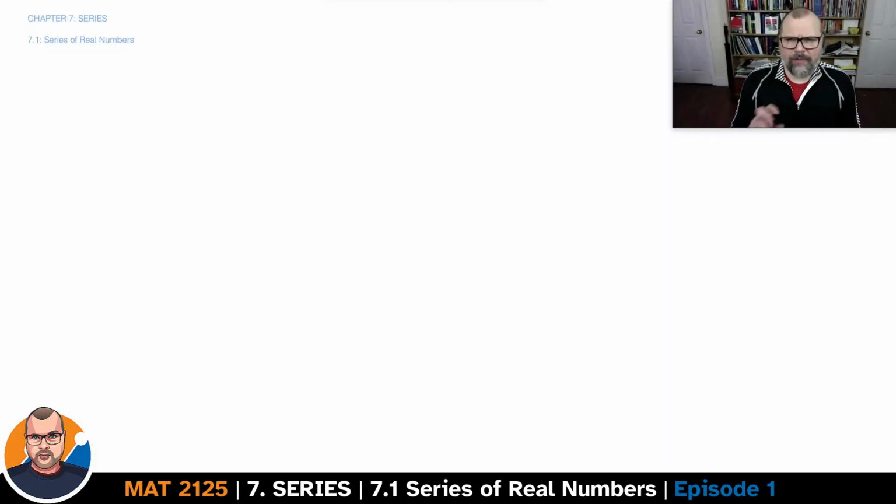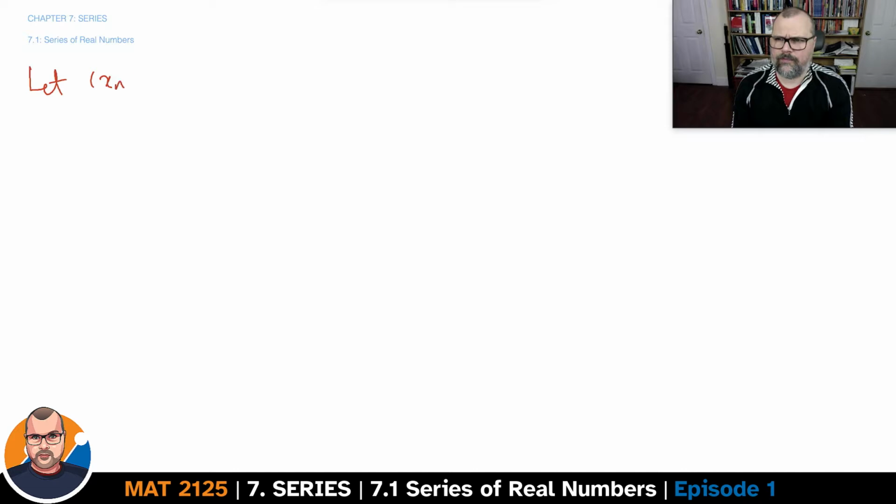In the last chapter of the course, we're going to talk about a specific type of sequence: the series. We'll look at series of real numbers, then eventually series of functions. We'll see how we can use that to build approximations to functions using Fourier series.